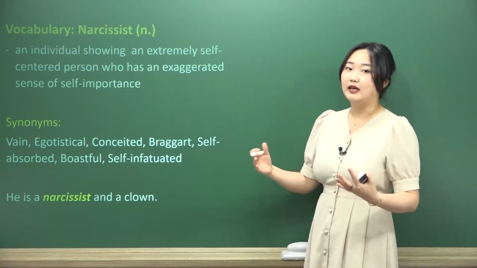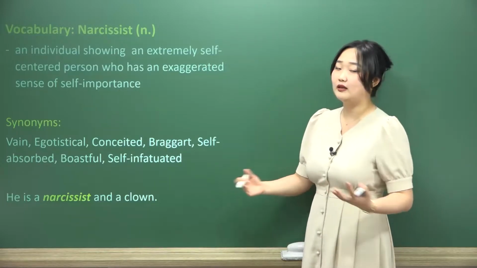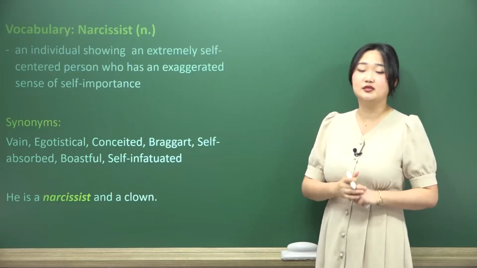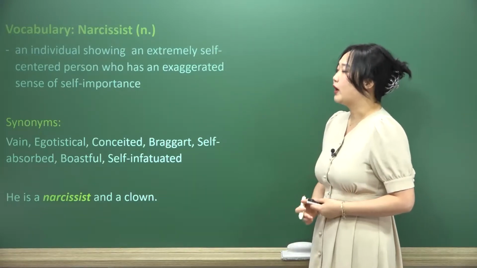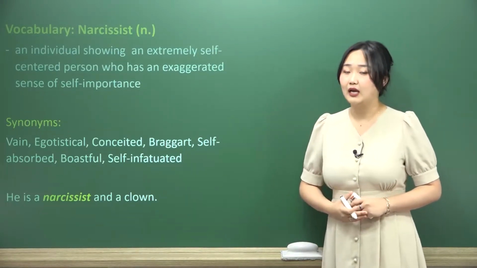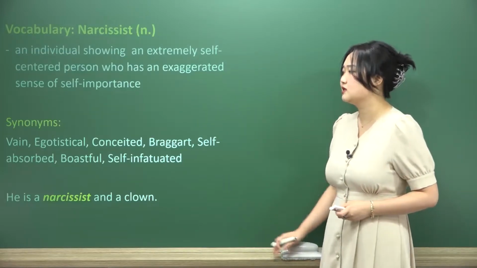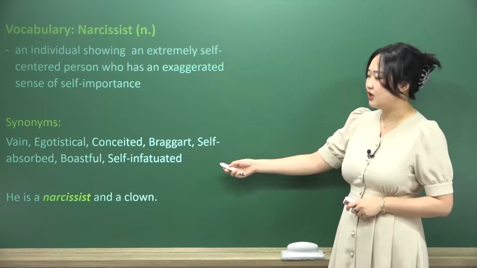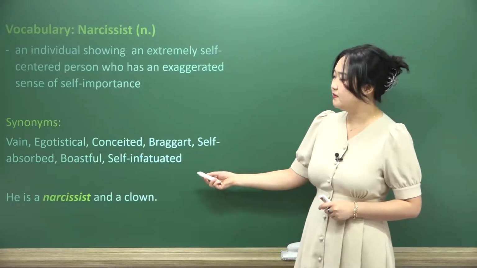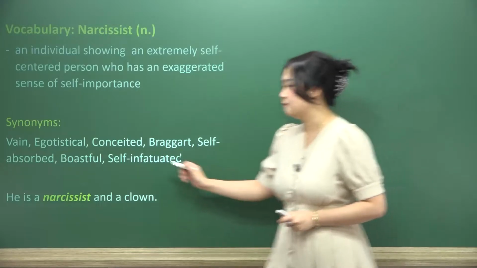And so in contemporary English and also in English from the Middle Ages as well, you will see the word narcissus or narcissistic, narcissism come up quite often, meaning they think very highly of themselves, very egotistical. Therefore, synonyms we have vain, egotistical, conceited, braggart, self-absorbed, boastful, and self-infatuated.